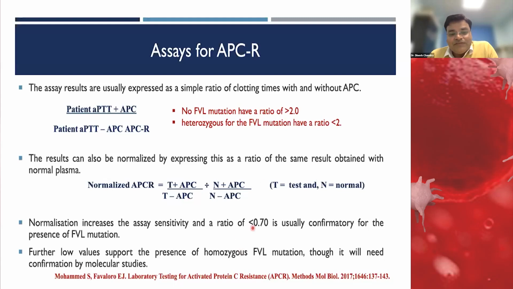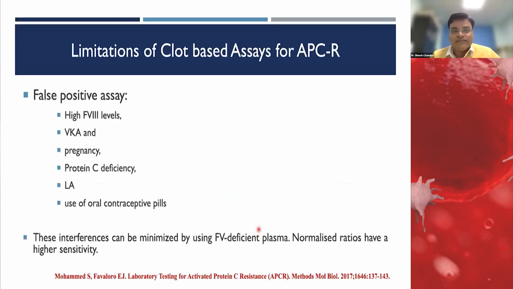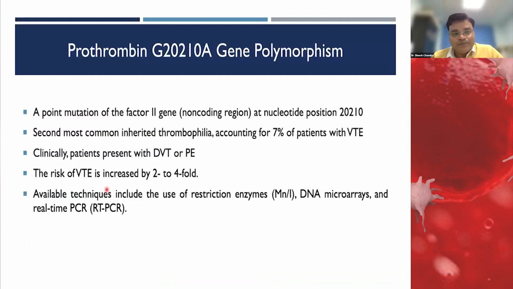If the normalized ratio is less than 0.7, then it is very confirmatory of the presence of a heterozygous factor 5 variant mutation. If the ratio is more or less, then we can consider it homozygous. There is a limitation of this test. It can be falsely positive when the patient is on anticoagulant, in pregnancy where the factor 8 levels are increased, if protein C deficiency is there, or there is presence of lupus anticoagulant. We have to keep all these things in mind when interpreting the results of APCR.